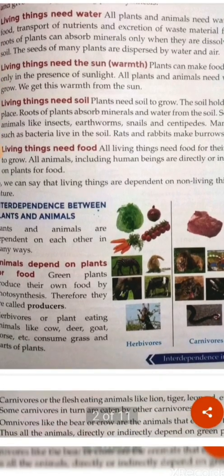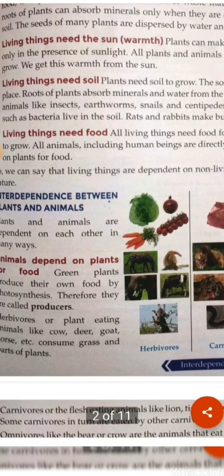so there are some terms, and we can divide these different organisms into different categories. So let's see. So animals depend on the plants for their food, that you know. So the green plants, they are known as what? They are known as producers. Why? Because they can make their own food.